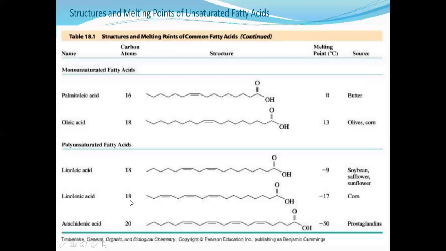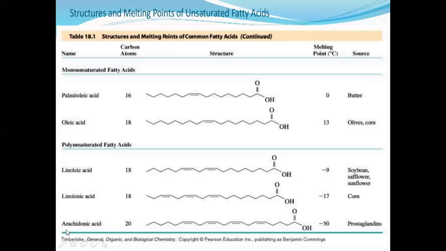Linoleic acid and linolenic acid both have the same number of carbon atoms, but linoleic acid has two double bonds and linolenic acid has three double bonds. This is the important point. And coming to the melting points, as linoleic acid has two double bonds, its melting point is only -9, whereas linolenic acid with three double bonds has a melting point of -17. Linoleic acid we can get from soybean, safflower and sunflower oils, and linolenic acid is present in corn oil.